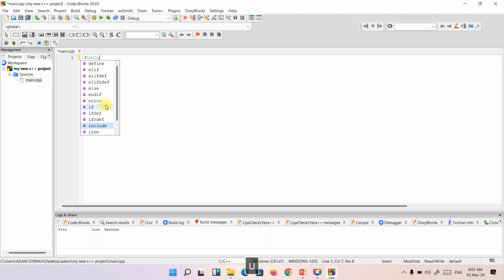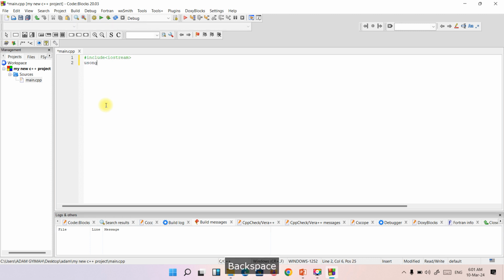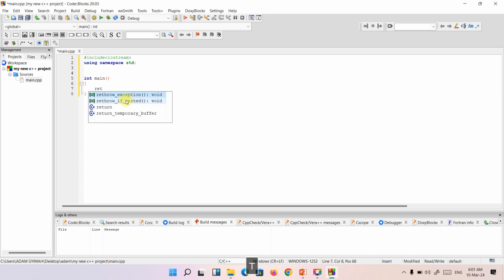#include <iostream>, and then using namespace std; semicolon. Make sure you bring your cursor to a semicolon, and then you come to int main. Then let's say return 0;